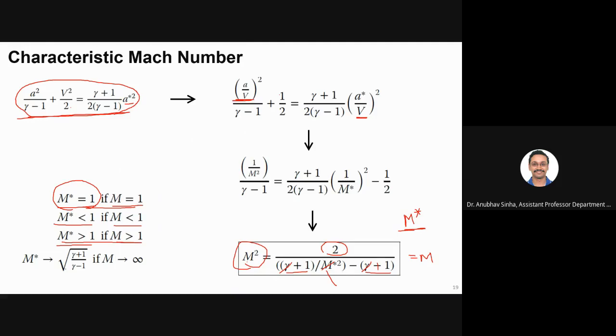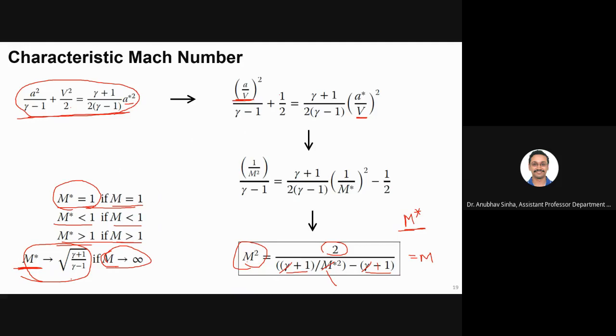But one major advantage is that when M goes to infinity, M star will go to the square root of gamma plus 1 divided by gamma minus 1. So M star will remain finite even when M goes to infinity. That is one major advantage of deriving equations in terms of M star, because it will remain finite. So we can have a more general discussion in terms of M star. Is this clear?